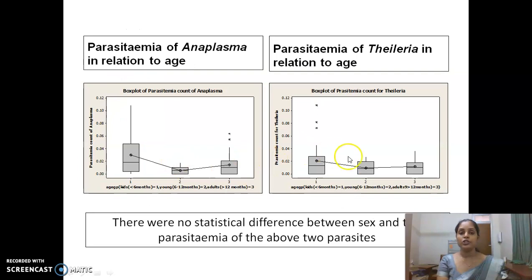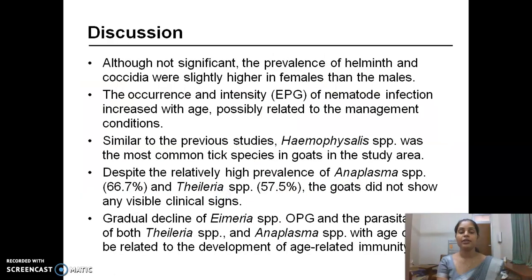These two box plots show the parasitemia of Anaplasma and Theileria in relation to the age. There are some fluctuations and there was no statistical difference between the sex and the parasitemia of the above two parasites. Discussion. Although not significant, the prevalence of the helminth and coccidia was slightly higher in female than the male.